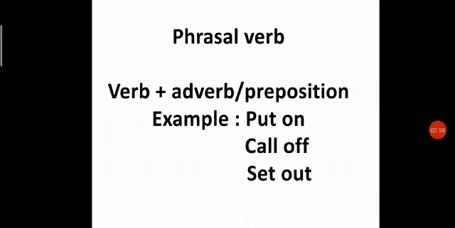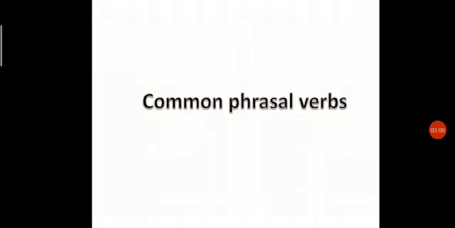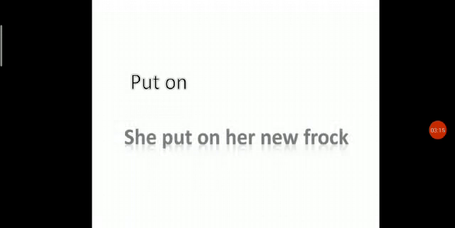Now let's take the first example. Okay, first one, put on. It's the simplest phrasal verb. Can you guess its meaning? Okay, so I will provide you with an example. Just read it. She put on her new frock. Now I think you can guess its meaning.